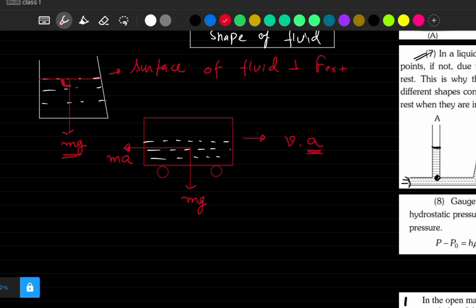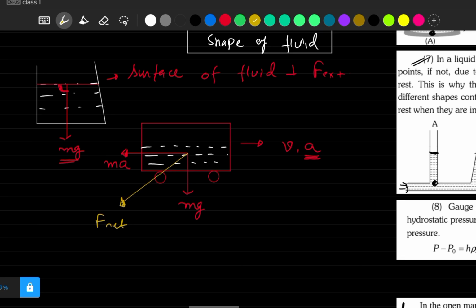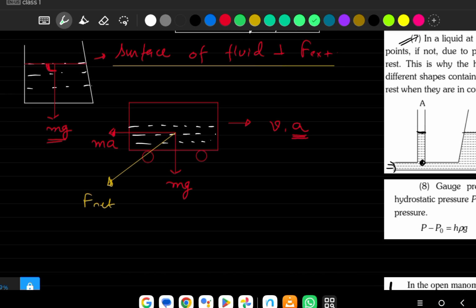So now here we have these two forces. Obviously net force will be in this direction. ma is backward, mg is downward, so net force will be in this direction. I hope this is clear. And as we have just studied, surface of fluid is always perpendicular to F external. So F net is in this direction, so obviously surface of fluid will be perpendicular to it like this.